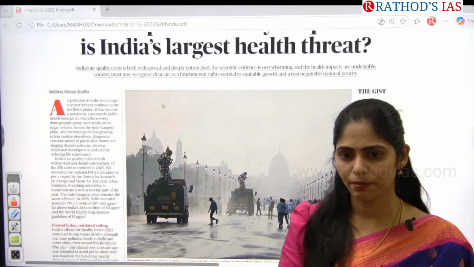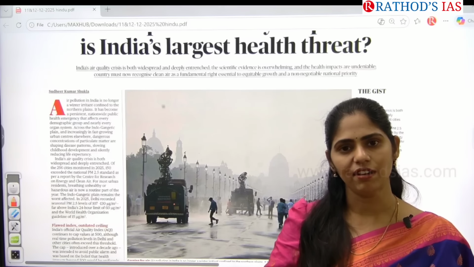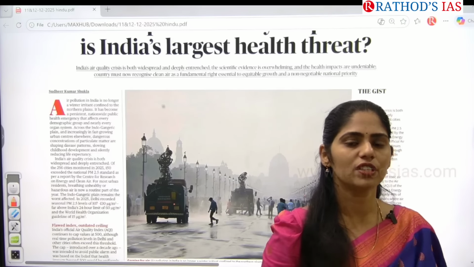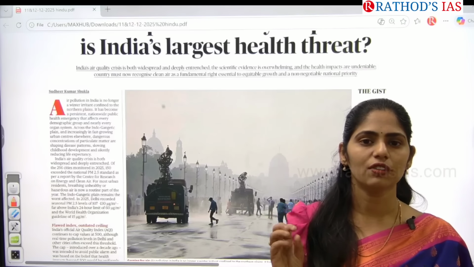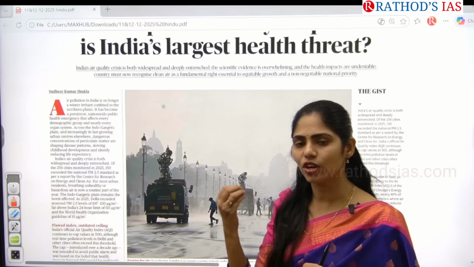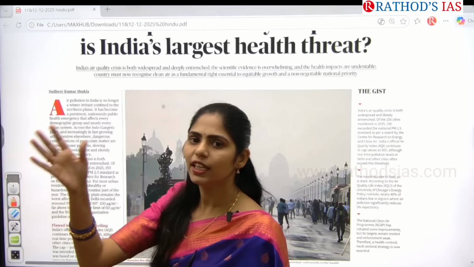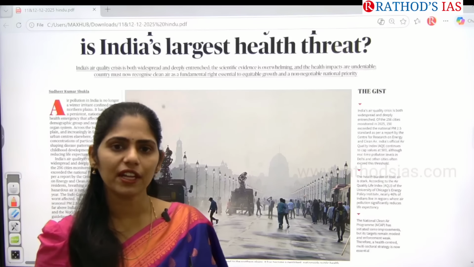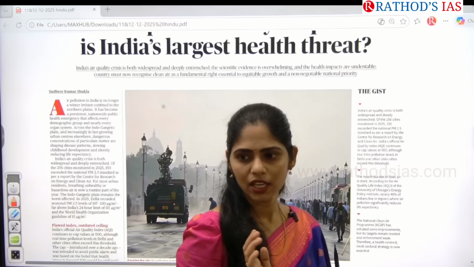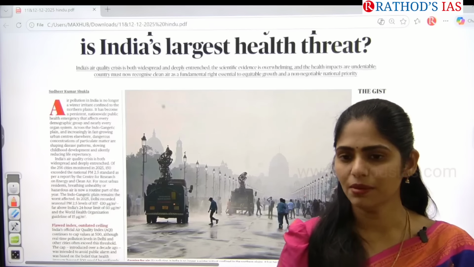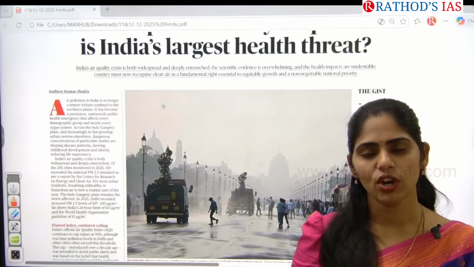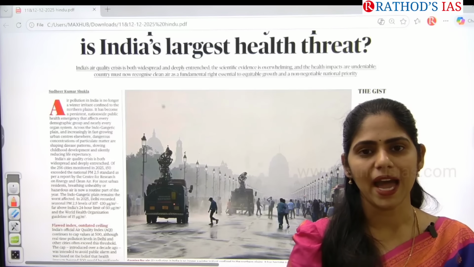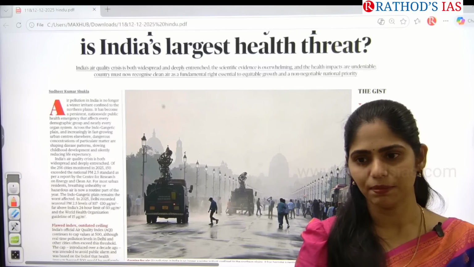Because of low temperature and high pressure at the surface level. Because of this, whatever dust particles or air pollutants are there will be suspended in the air, so we have very poor air quality, right? And especially now in metropolitan cities, we are having this problem of bad air quality and rising air pollution.